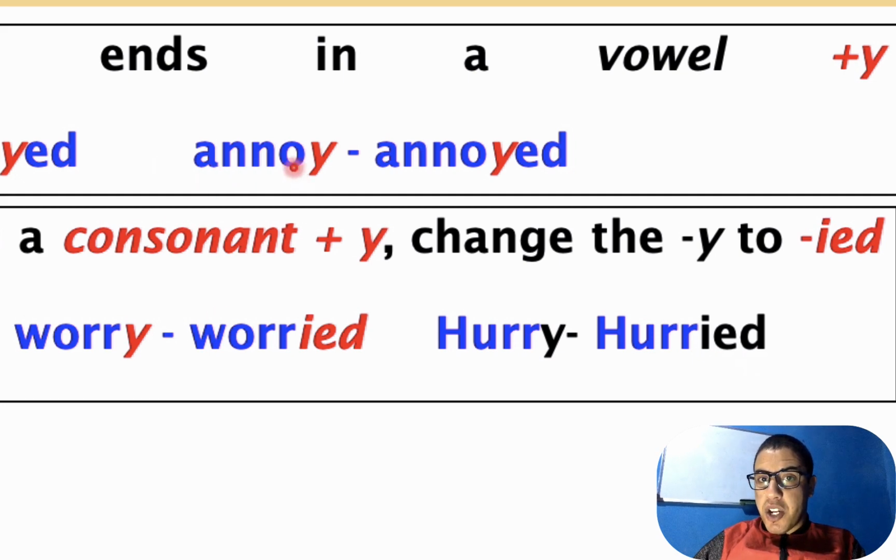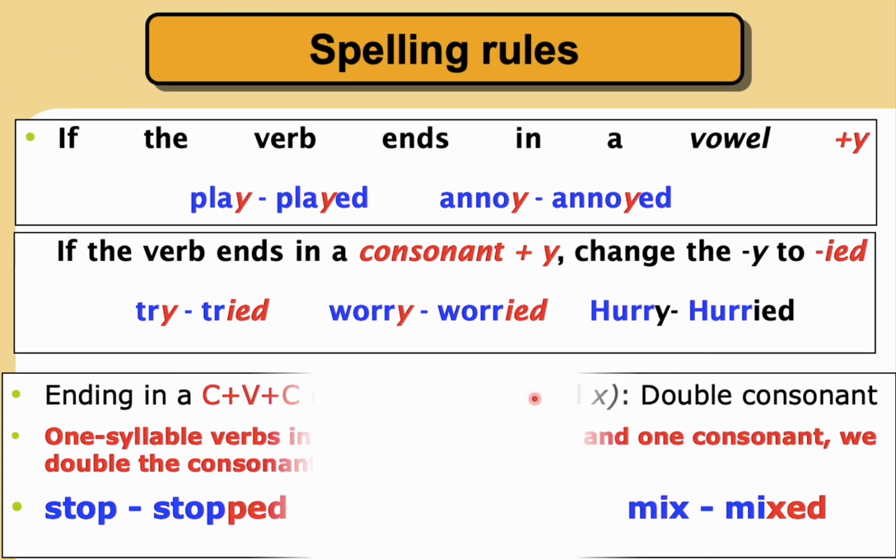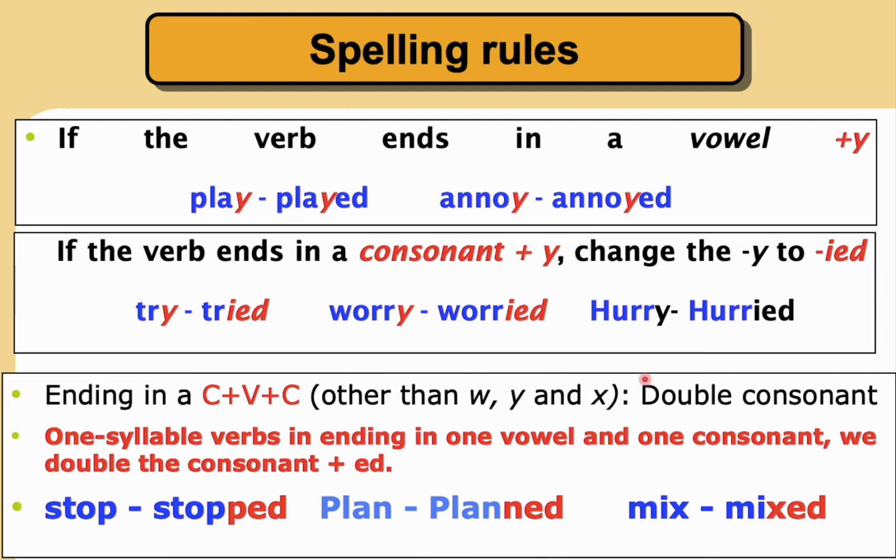But look here, for annoy, we have y, vowel. Are we going to change y? No. Why? Because we have a vowel. So if we have a vowel, just ed. Okay? Good. Now let's move to doubling the consonants.